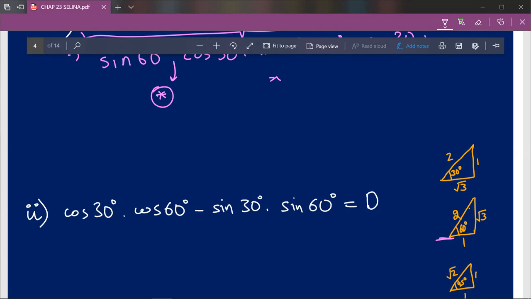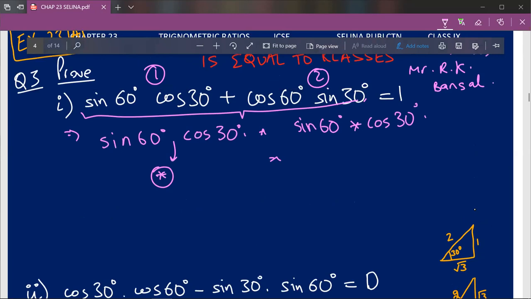So with respect to angle 60 degree, tell us sine 60 degree. That means find perpendicular upon hypotenuse. That will be root 3 upon 2. So root 3 upon 2 will be sine 60 degree, into cos 30 degree.